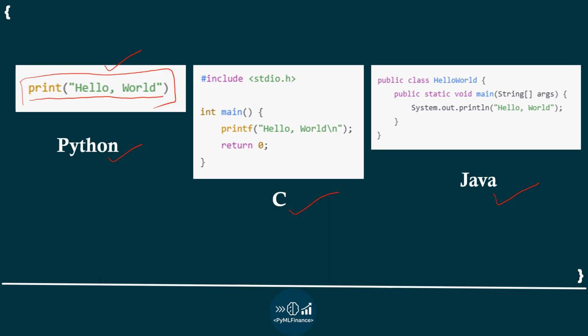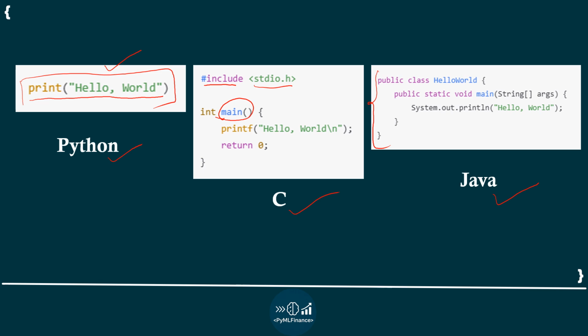In C or Java you will need to know what is main, what is hash include stdio.h, what does it do, what do these terms mean. You don't need to create any classes like we need to in Java. So there is no overhead about these terms when the program is written in Python.